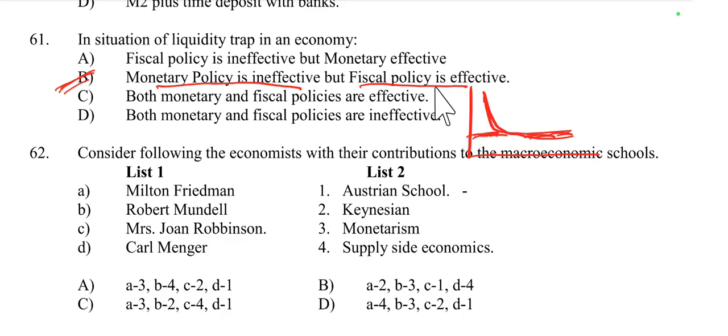It involves government spending and taxation, which can stimulate demand directly regardless of the low interest rate. So fiscal policy is effective in the case of a liquidity trap.